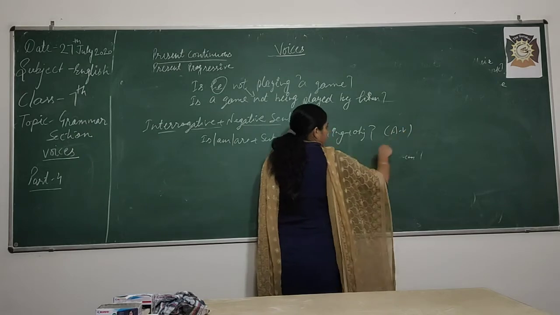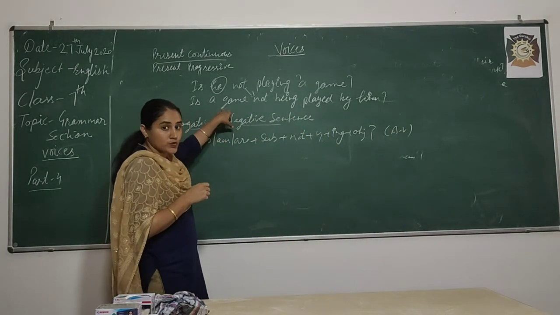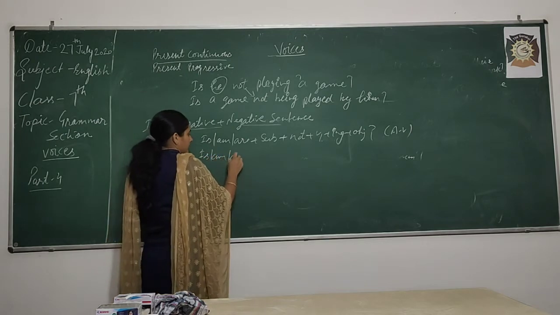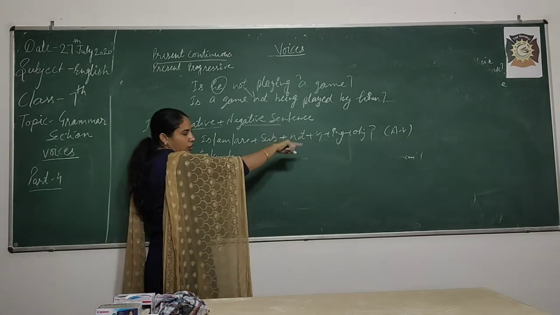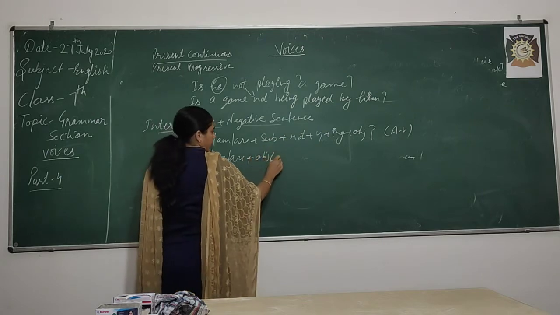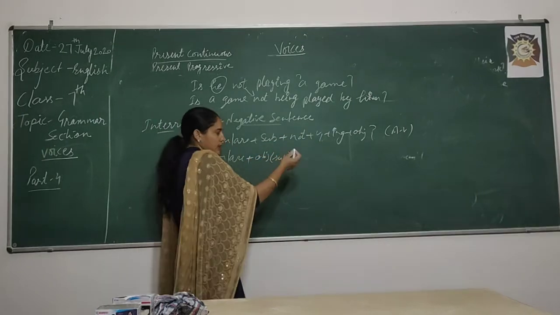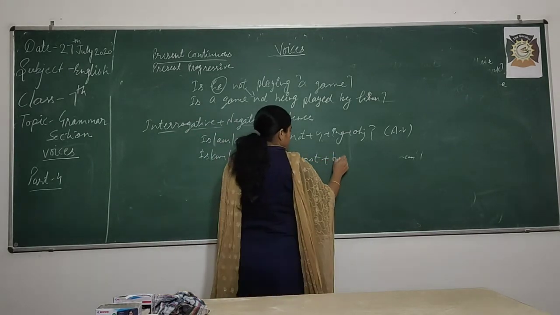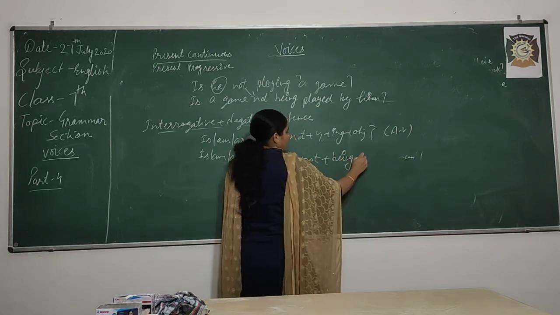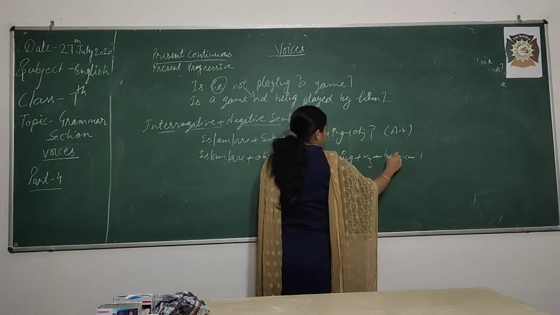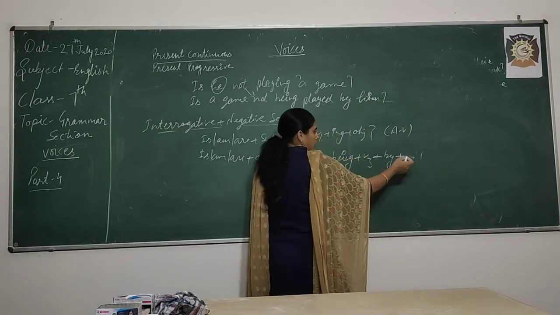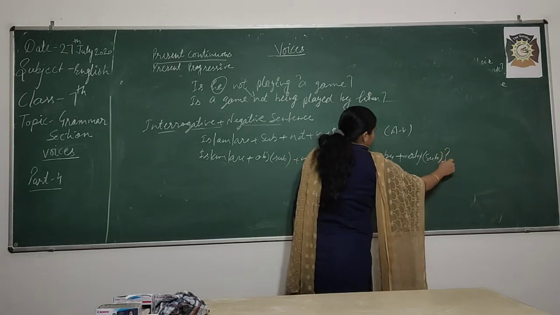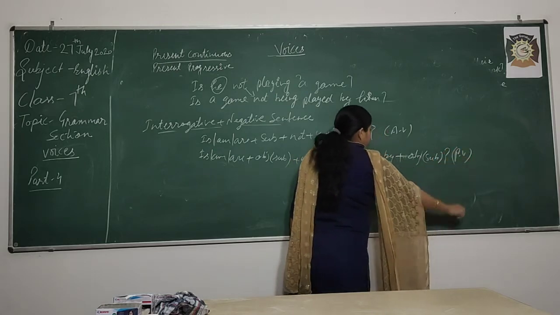This is for active voice. In passive voice, what will we use? The helping verb will be at the same position, then your object will come and turn into the subject, then your not will be at the same position, then your being, then your V3 after by, and at the end your subject will come as the object, then question mark. This is for your passive voice.